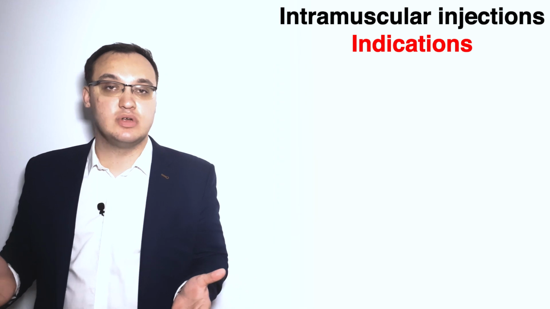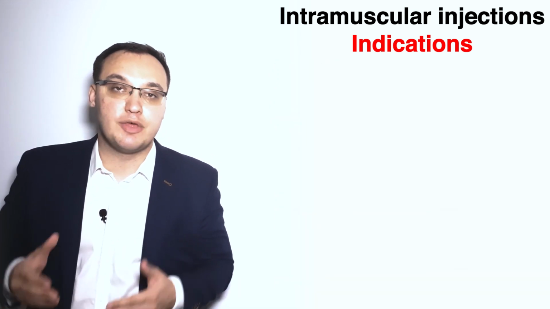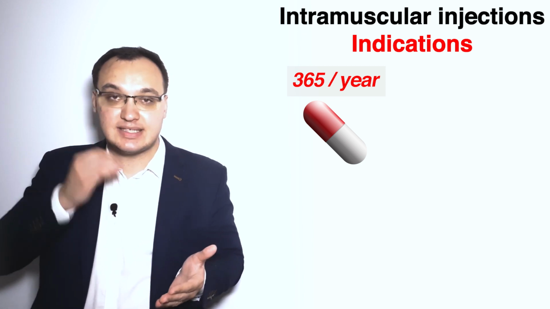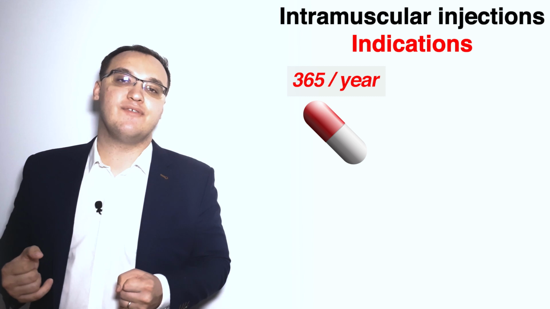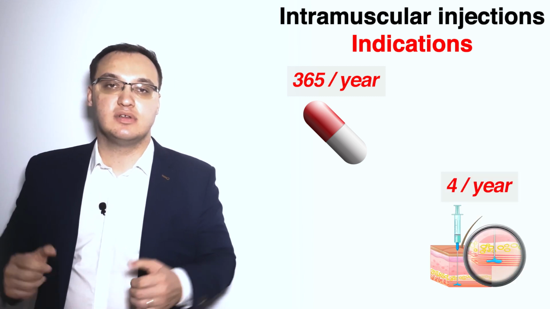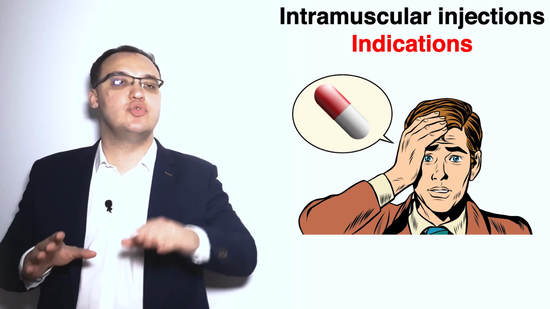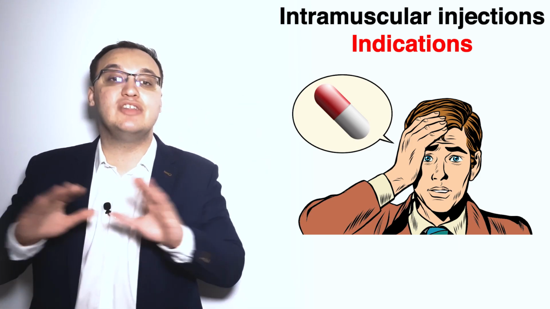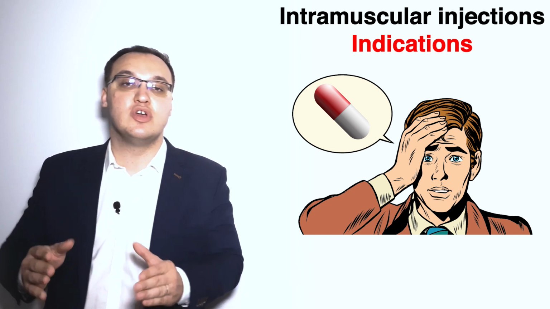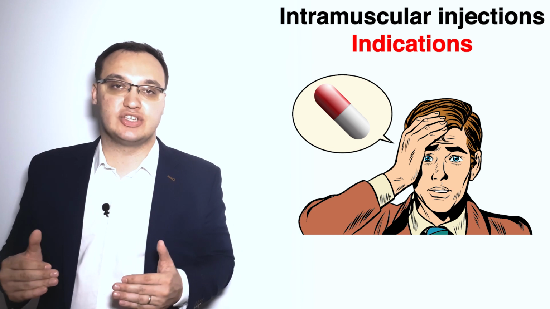That is convenient, or? I mean, if you compare that to taking a pill every day, so it means 365 pills a year, or you compare it to only taking 4 injections a year, so you don't have to think about it. You don't have to remember it. You go on a vacation, you are working, you forget to take the medications. You don't need to remember it because the doctor will give you 4 injections a year. This is the advantage of intramuscular injections, one of them.